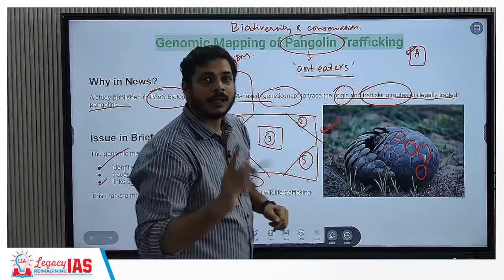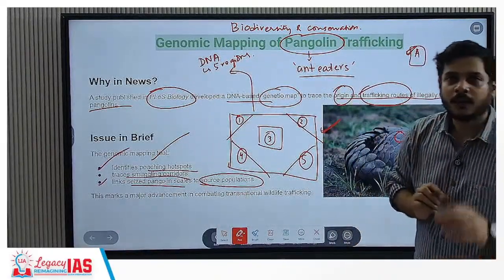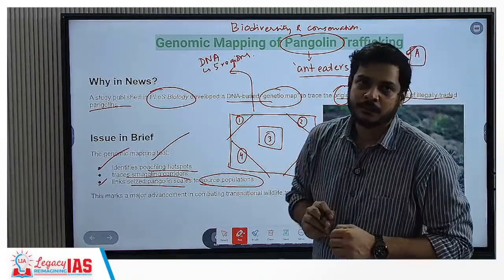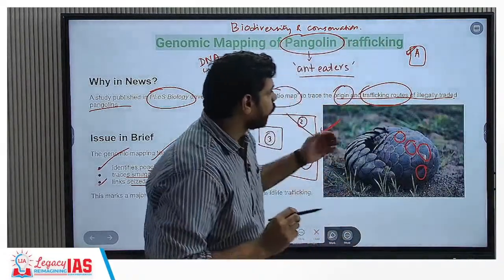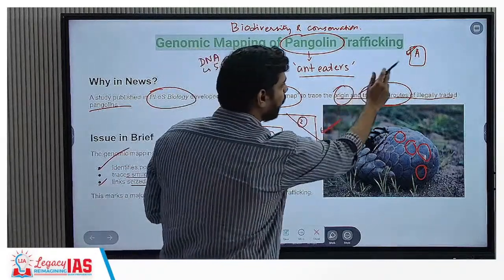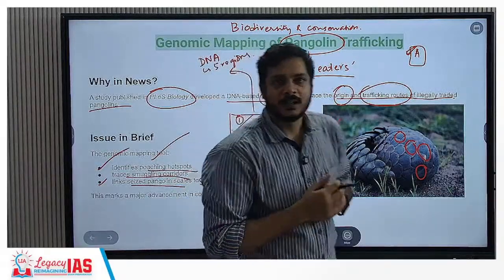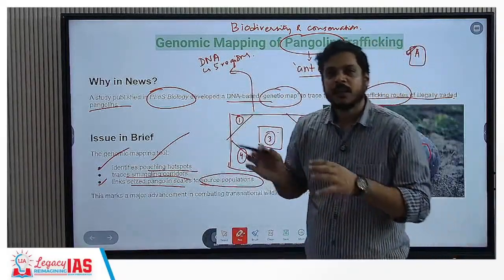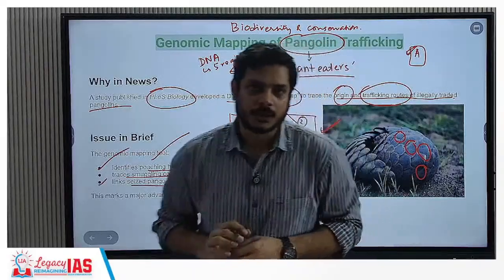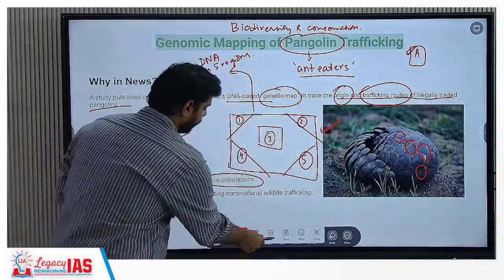So you will know where this pangolin has been trafficked from, that is, the origin of that individual pangolin. On the way, you will also be able to find the trafficking routes. The similarity between the DNA of 3 and 2 might lead to an understanding of which routes this genomic pattern is sourced from. All right, so this is about genomic mapping.